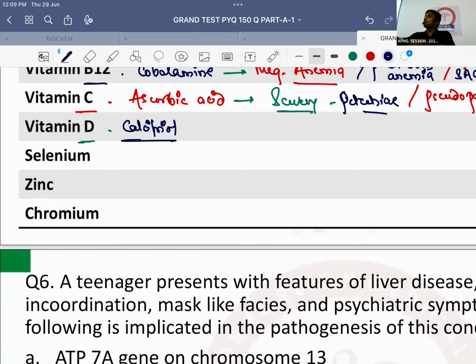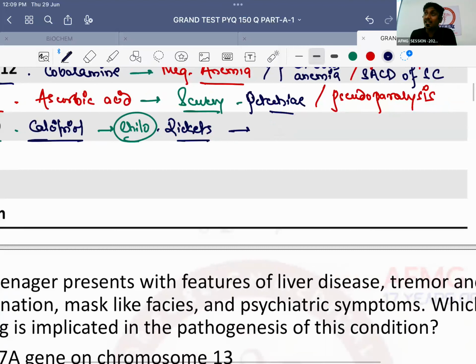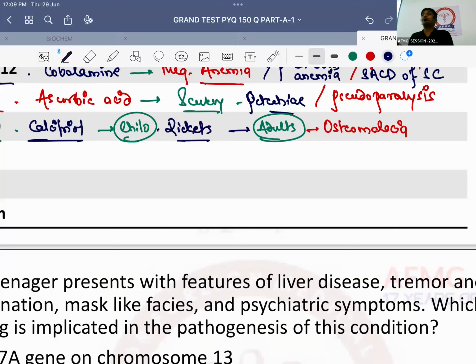So calcitriol, also known as 1,25 dihydroxy cholecalciferol. Now deficiency of vitamin D during childhood will lead to rickets. Very good. Deficiency of vitamin D during childhood leads to rickets, and deficiency of vitamin D during adulthood causes osteomalacia in the patient. No issues with this. Osteomalacia.